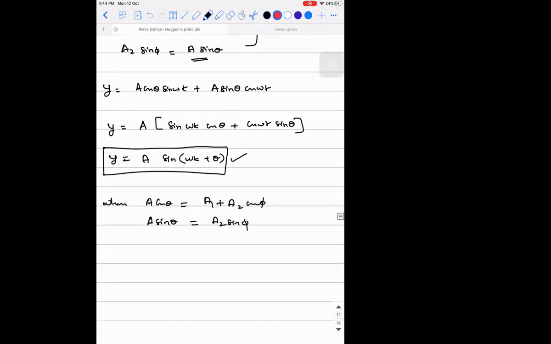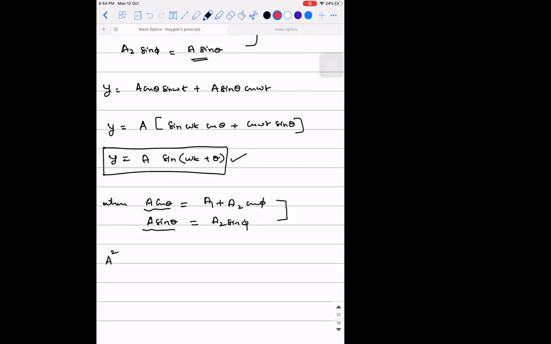Right? So whenever you have cos theta and sin theta, how will you eliminate theta? What is the relation between cos and sin? Cos square plus sin square is 1. So square these two and add them.